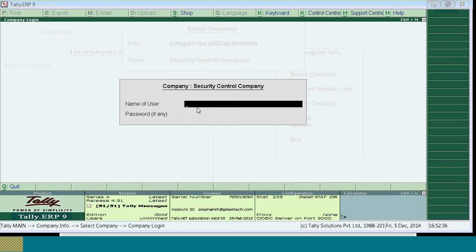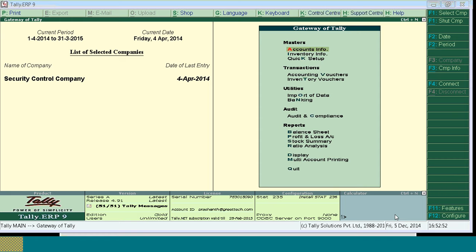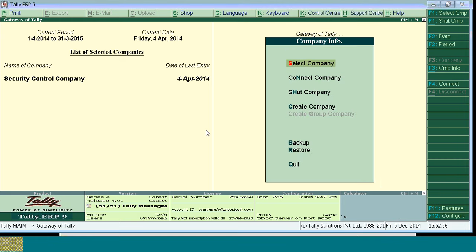The data entry operator will use this username and password to log into the company. So I log into the company as the first data entry operator, with his username here and password yes. Now the company is open from the user level.